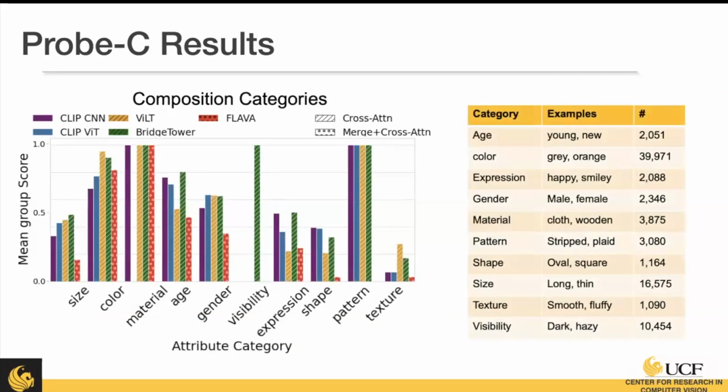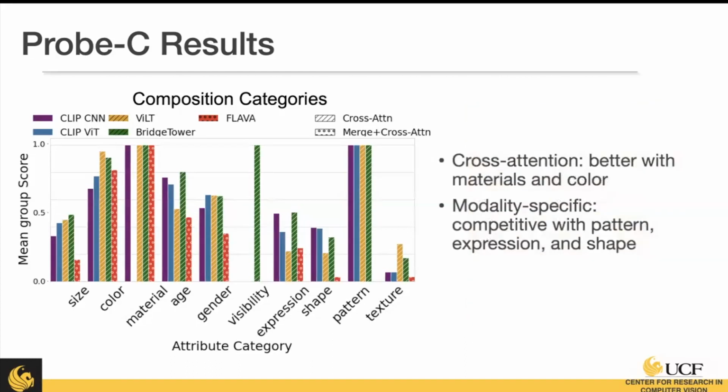So we wanted to categorize these attributes to see which models are better at what types of attributes. We have our higher-level categories here and our results over here, where the y-axis is those categories, or sorry, the x-axis is those categories, and the y-axis is the group score. What we see is that the cross-attention models were better with materials and color, while the modality-specific ones were competitive with pattern, expression, and shape.